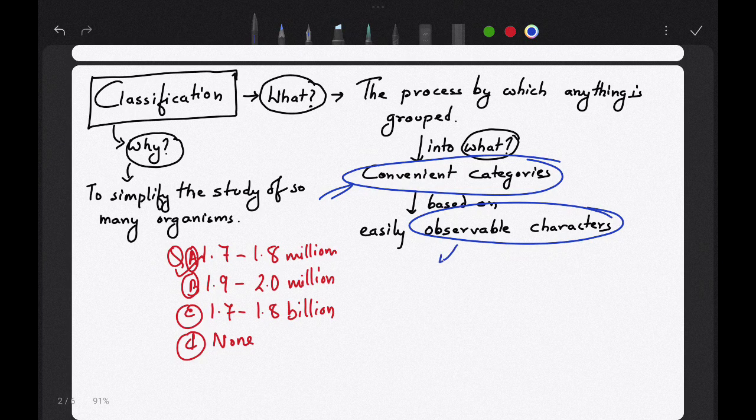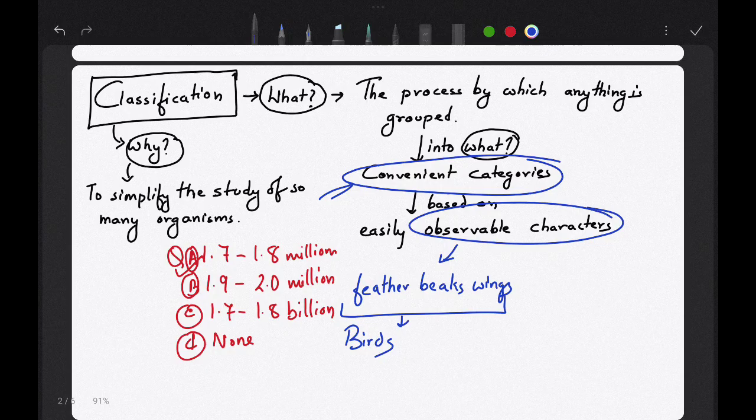Suppose I give you an example: feathers, beaks, wings are seen in, you will say, sir, birds. So these are the morphological or observable characteristics of birds.